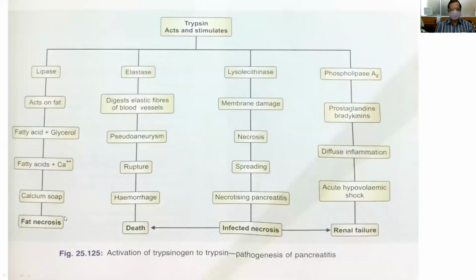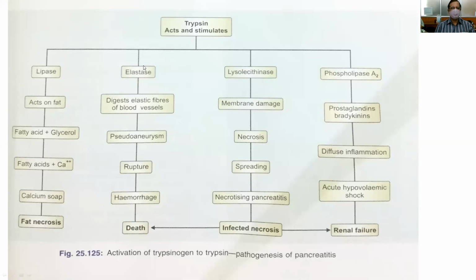And this is the activation of trypsinogen into trypsin in the pathogenesis of pancreatitis. This flow chart explains how each enzyme produces tissue damage. For example, lipase, which acts on fat, produces fatty acids and glycerol. These fatty acids combine with calcium, leading to the formation of calcium soaps and fat necrosis. So this is the mechanism caused by lipase.